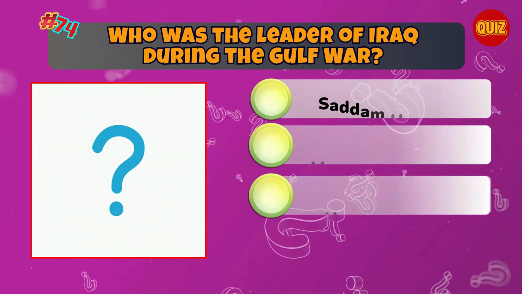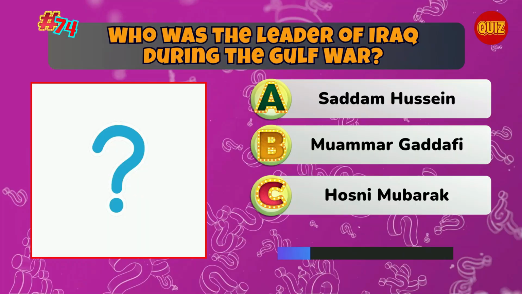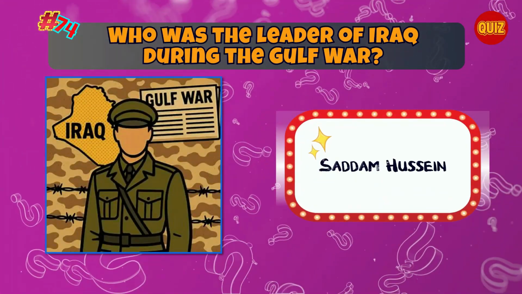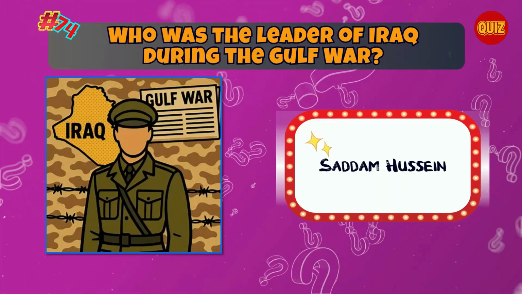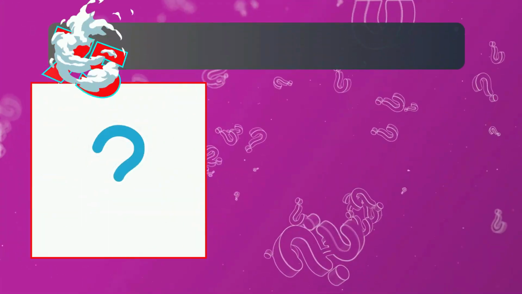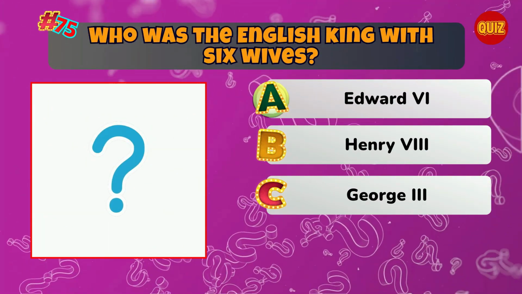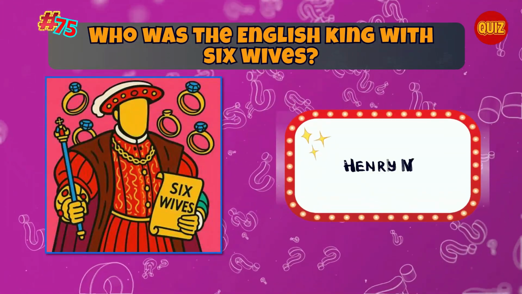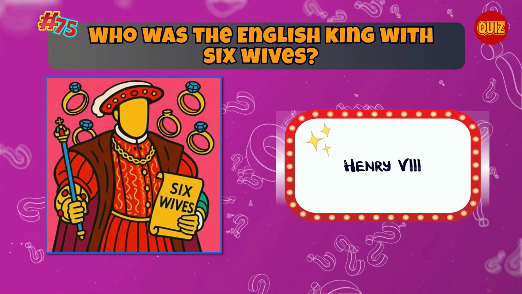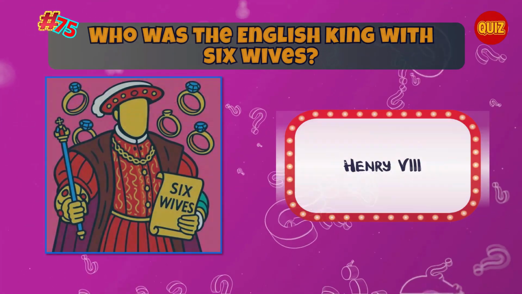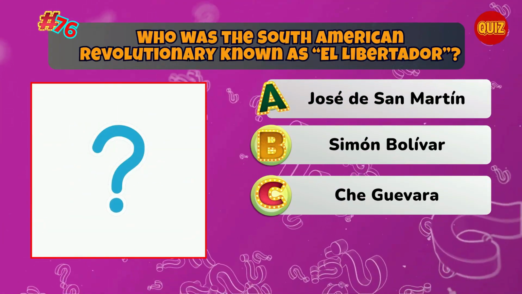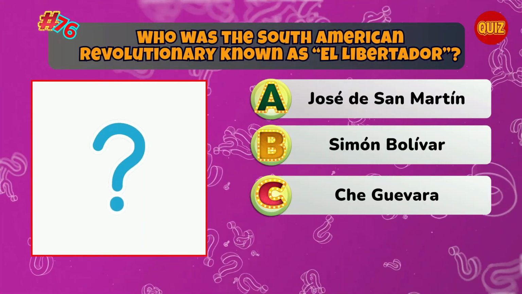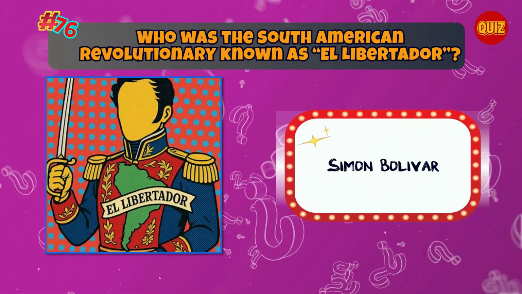Who was the leader of Iraq during the Gulf War? Correct. Saddam Hussein. Who was the English king with 6 wives? Correct. Henry VIII. Who was the South American revolutionary known as El Libertador? Correct. Simón Bolívar.